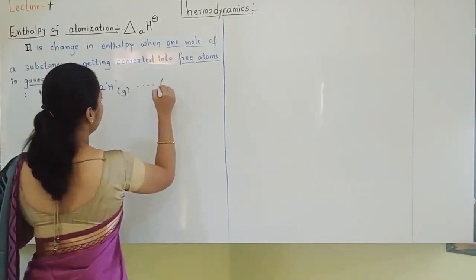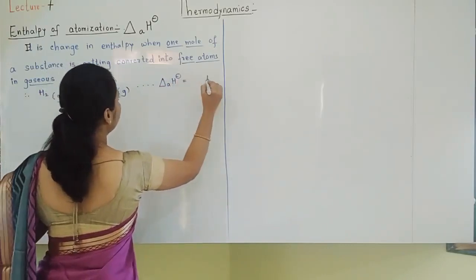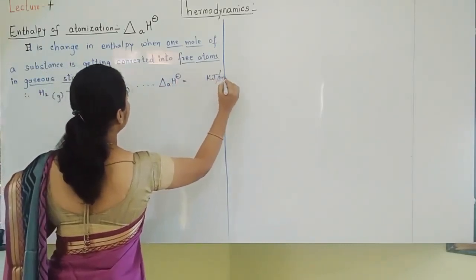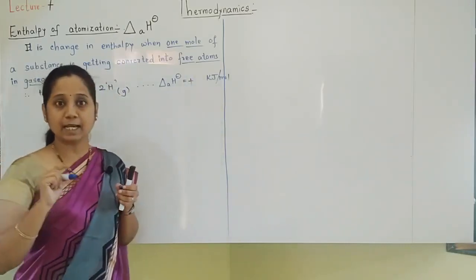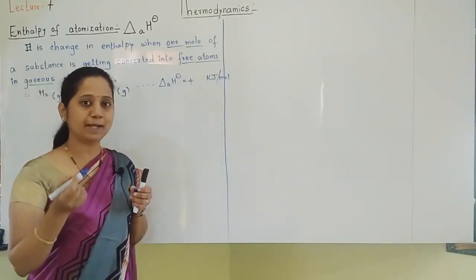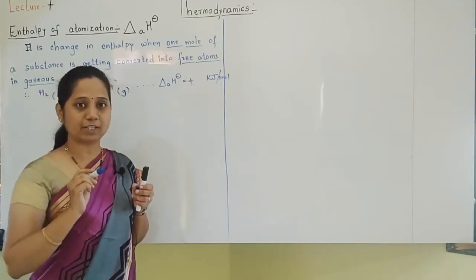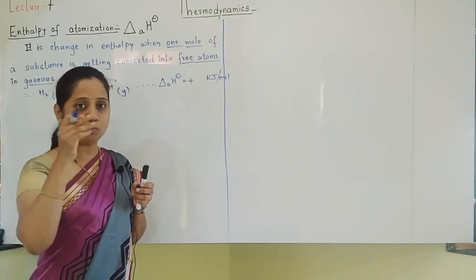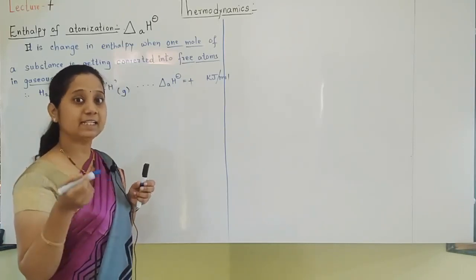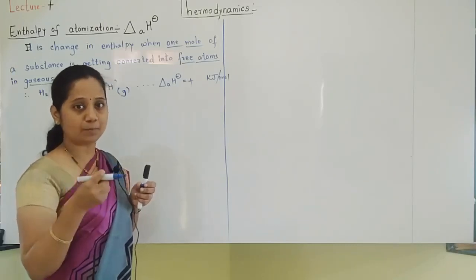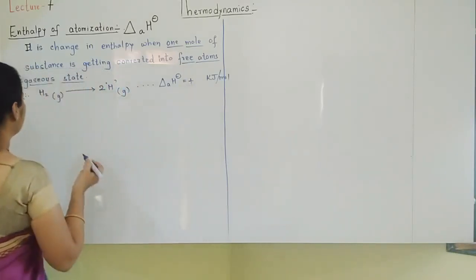Some value will be there. You need not remember all values. The value will be expressed in kilojoule per mole. Of course, the value will be positive. The process is endothermic. What do you mean by endothermic? When heat is absorbed. When atomization takes place, the H2 molecule has to be broken down into atoms. Heat is required, heat is absorbed. So the process is endothermic, and that's why the value will be positive.